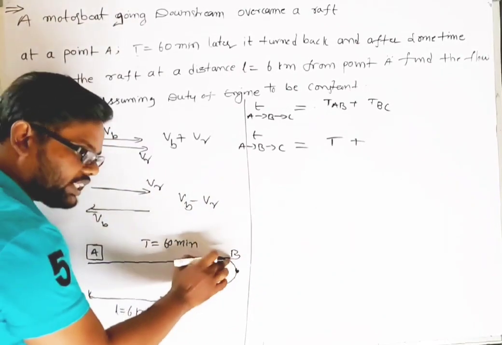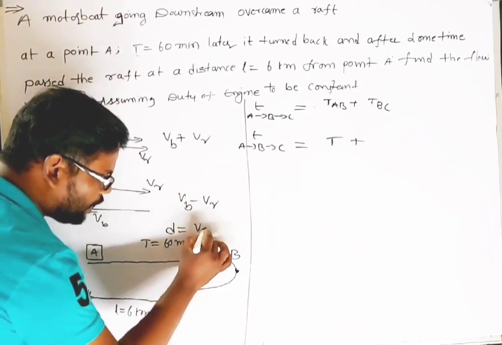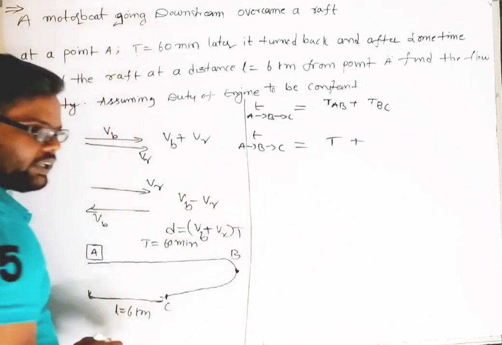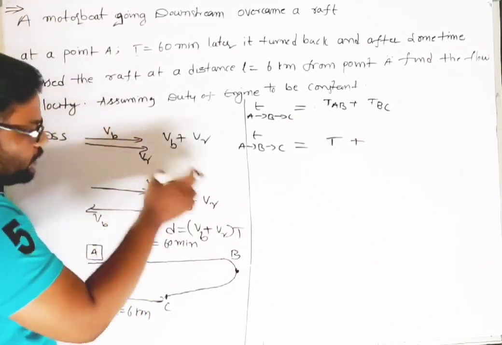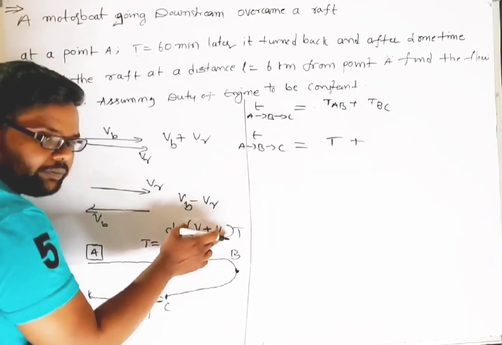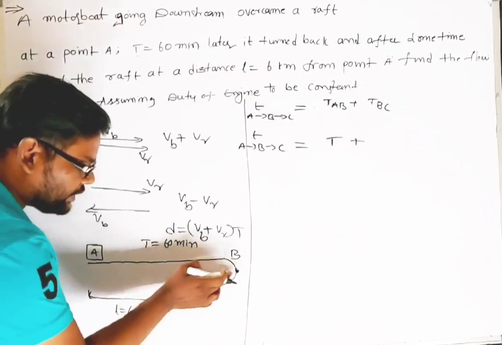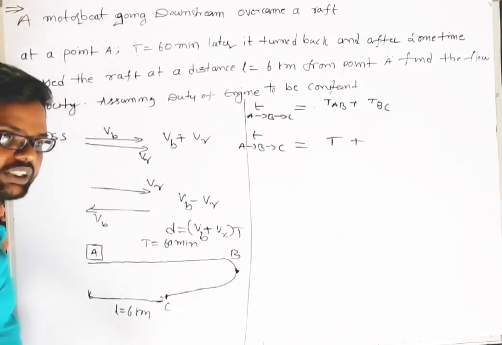From A to B the distance D is equal to Vb plus Vr into T. Why? Because this is the downstream speed, Vb plus Vr, isn't it? So from B to C we need to find the distance between B and C.